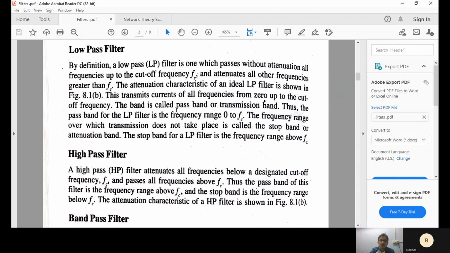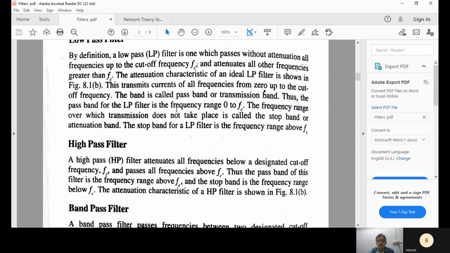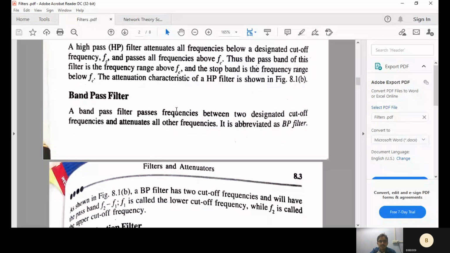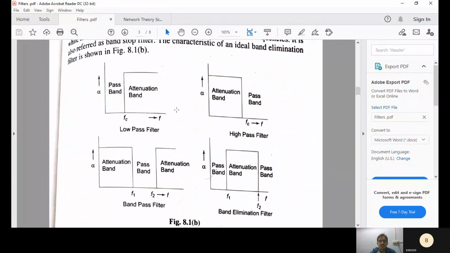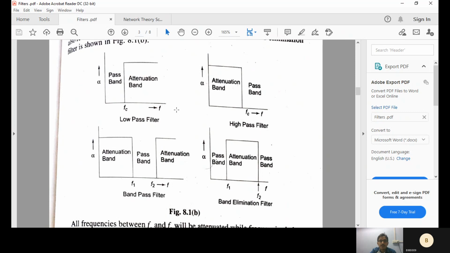In the low pass filter, less than your cutoff frequency, the signals will pass. In the high pass filter, more than your cutoff frequency, the particular frequency band will pass. Then band pass filter and band elimination filter. Just look at all of them at a glance in the simple figure. For low pass filter, less than your cut-in frequency is your pass band. Above that, it is the stop band or attenuation band. For high pass filter, more than your cut-in frequency is your pass band. Less than that, it is an attenuation band or stop band.